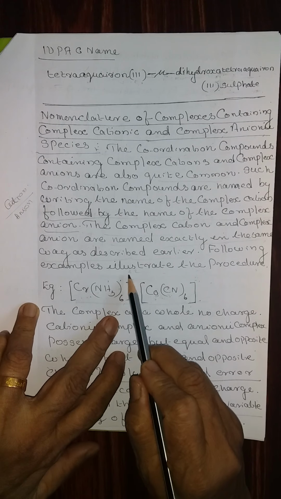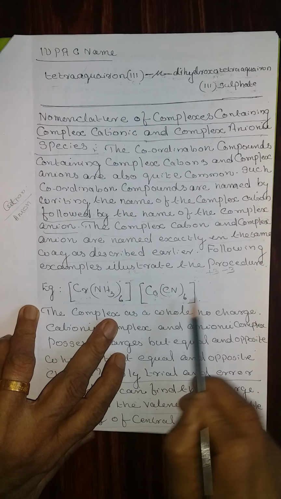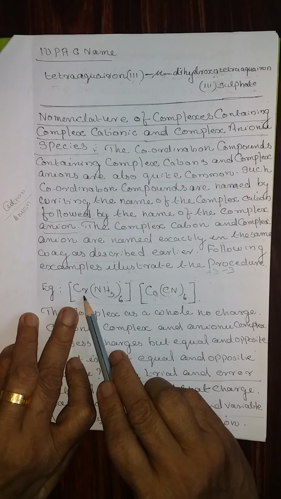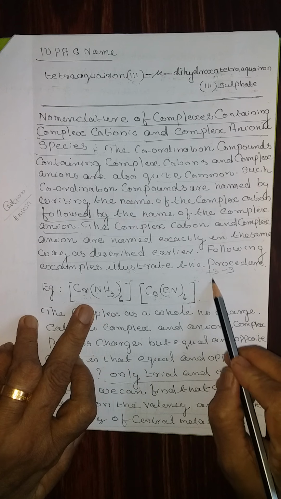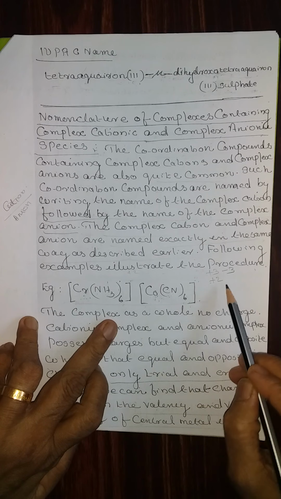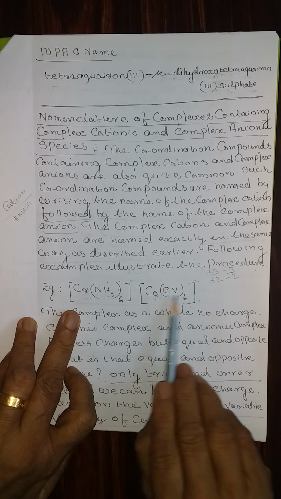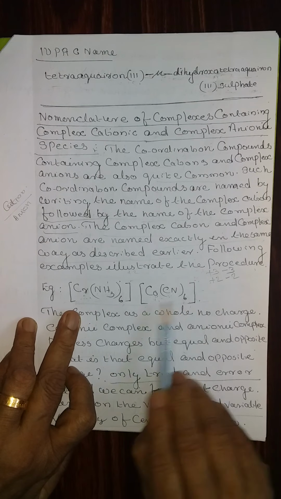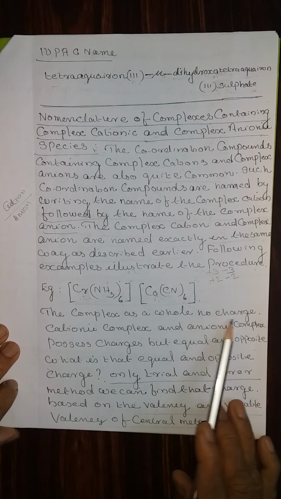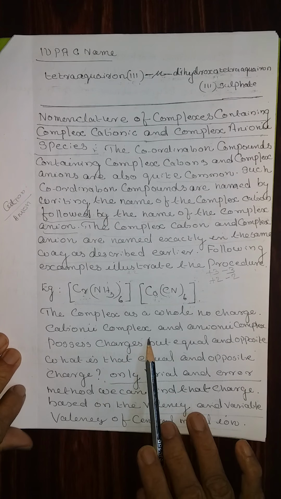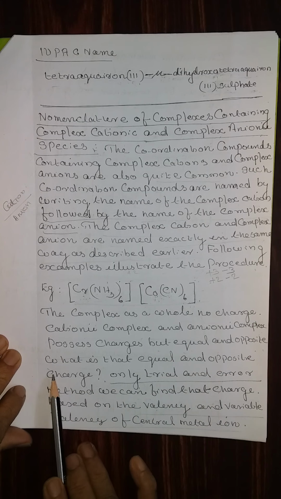For example, the first one's charge is +3. You must get -3 here. And depending upon the variation of the oxidation state of the metals, if the first one is +2, you must get the second one as -2. Therefore, as a whole, there is no charge and it appears as neutral. The complex as a whole has no charge. The cationic complex and anionic complex possess charges, but equal and opposite.